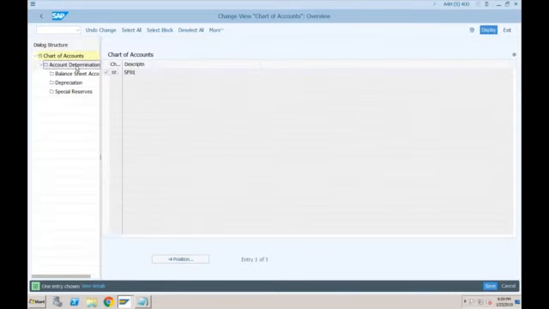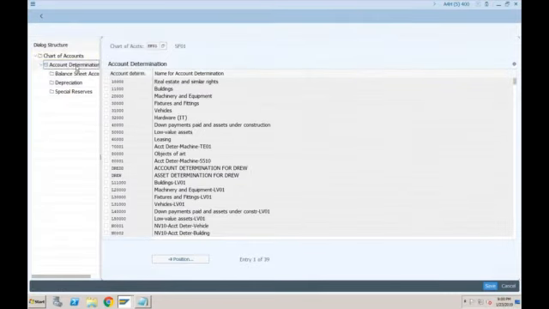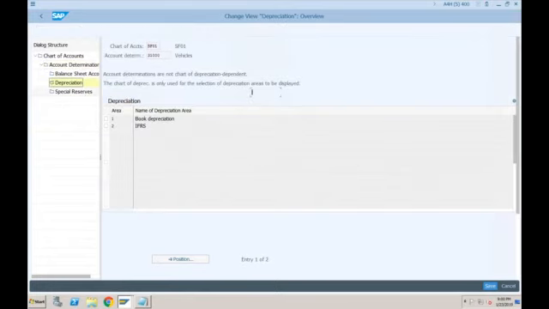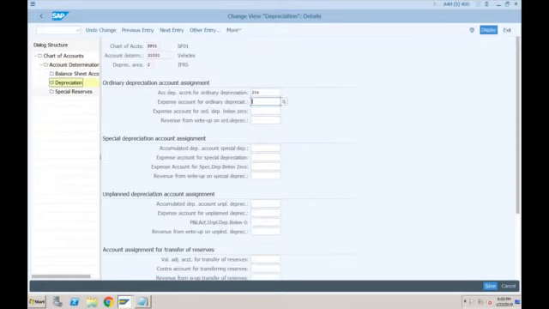So AO90, SF01, account determination for 31,000. Depreciation, we need to go for IFRS and provide it here. Can we assign the same ledger, sir? Sorry, Akash? Here we can assign same ledger. Same GL accounts, yes. If you are using the ledger-based approach, normally we assign the same GL accounts.